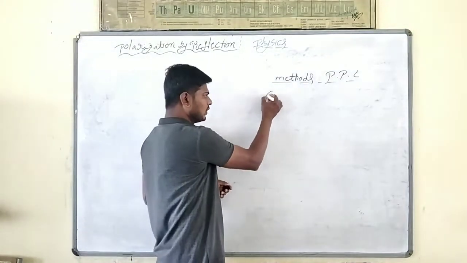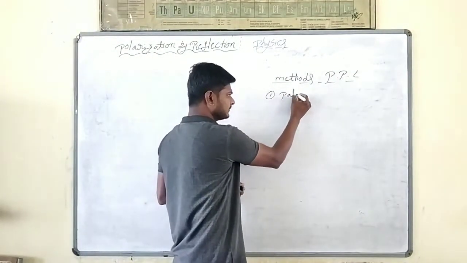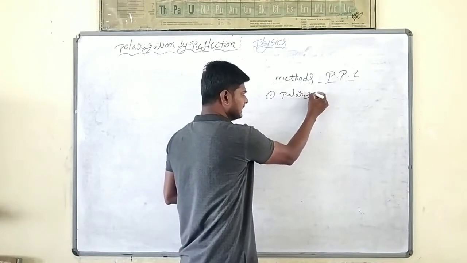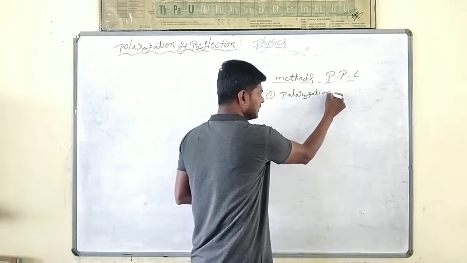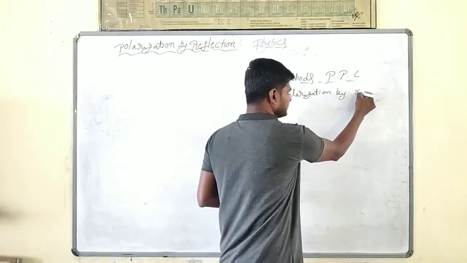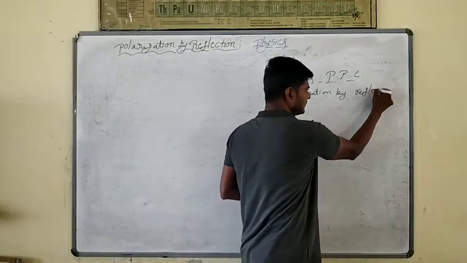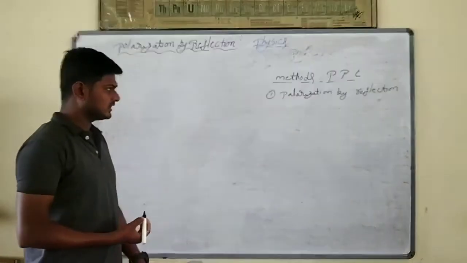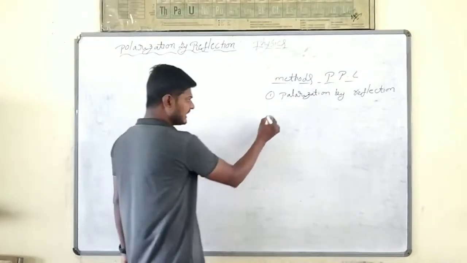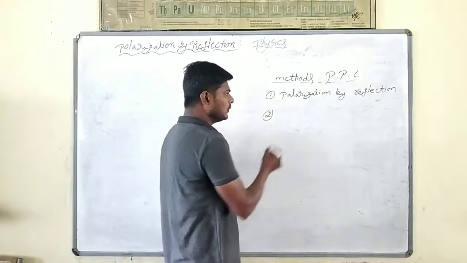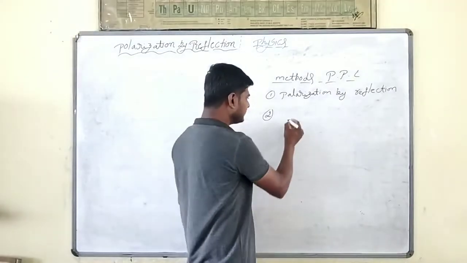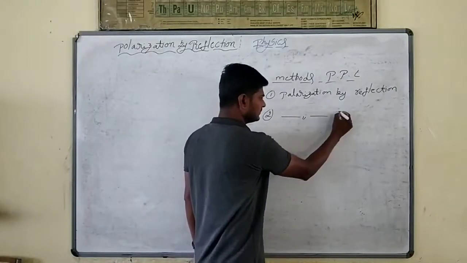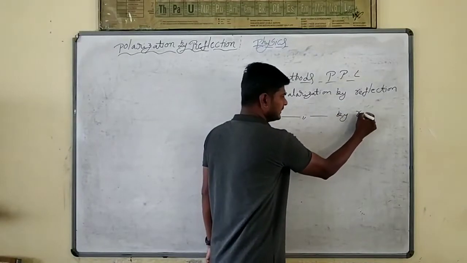One is polarization by reflection. First method is polarization by reflection. We can produce plane polarized light by reflection. Second, we can produce polarized light by refraction.